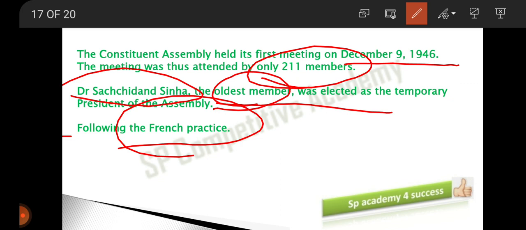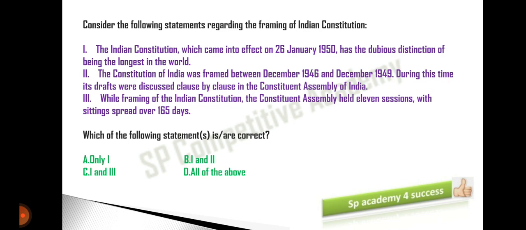Alright. Now, let's move to the next MCQ quickly. Consider the following statements regarding the framing of the Indian Constitution. I repeat, consider the following statements regarding the framing of the Indian Constitution. Let's see the first option here. The Indian Constitution, which came into effect on 26th January 1950, has the dubious distinction of being the longest in the world.